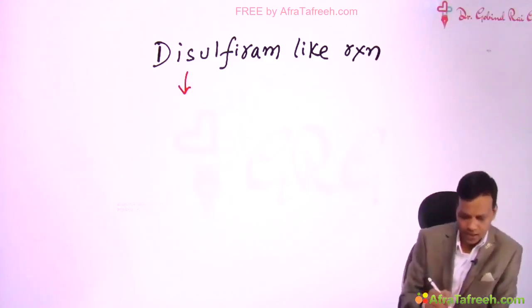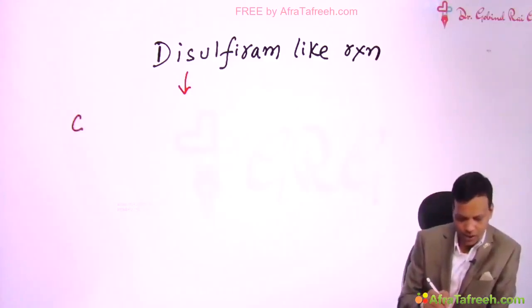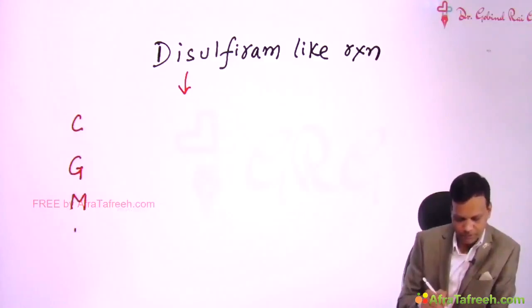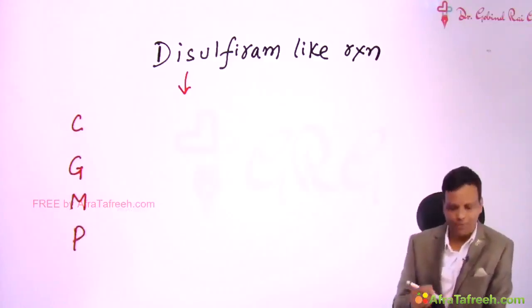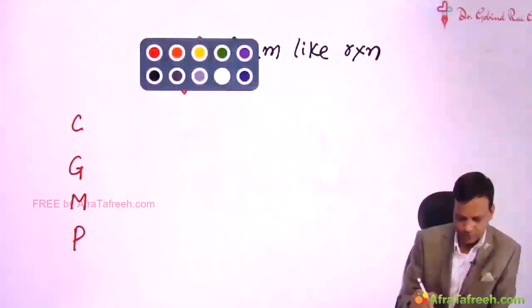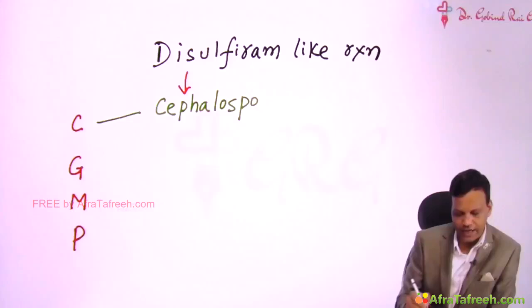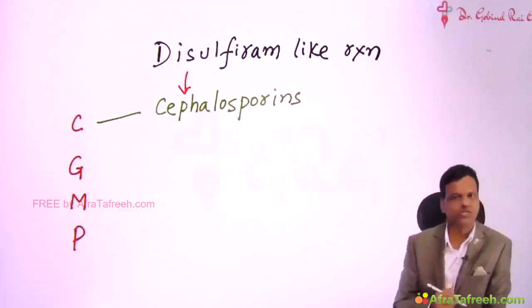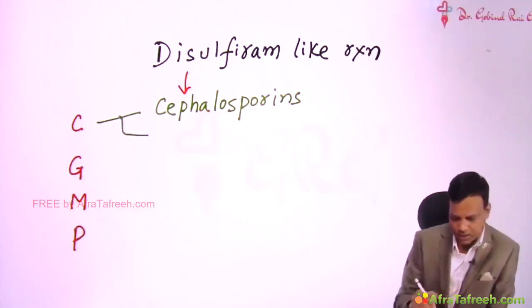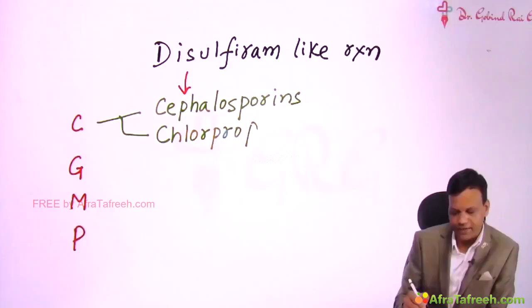These drugs you can remember from the mnemonic cyclic GMP. C is for cephalosporins, some cephalosporins which we will cover in the antimicrobial portion, not all. Another C is chlorpropamide, which is an anti-diabetic drug.